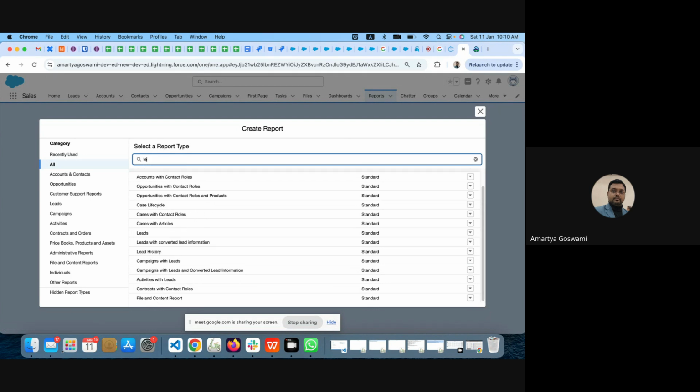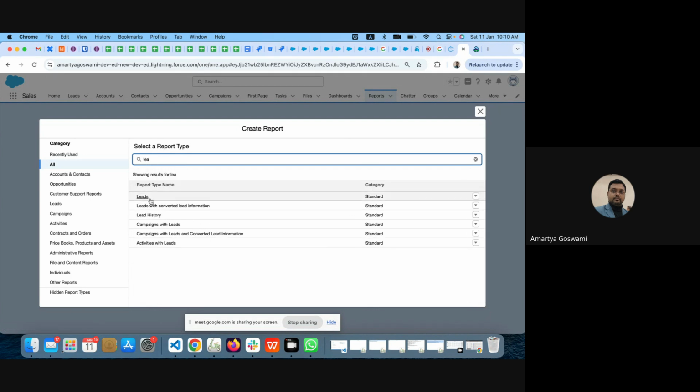Say there is lead. Lead is one of my standard report types. Activities with lead, what will it be? All the tasks, emails, whatever activities can be created, those will be appearing here. In that way we can create reports.